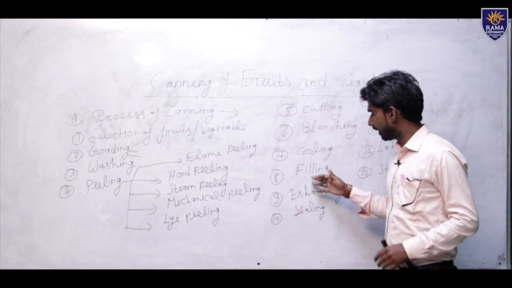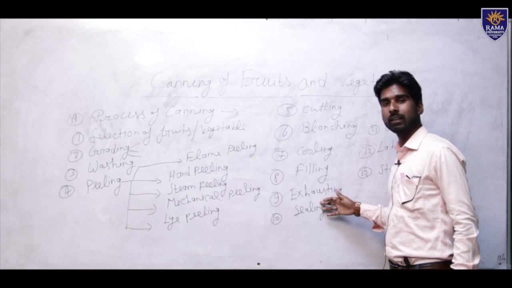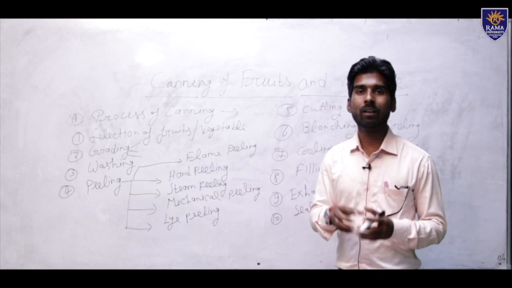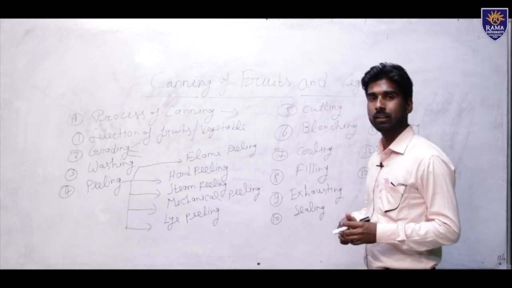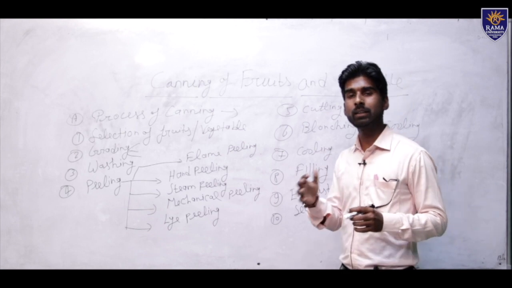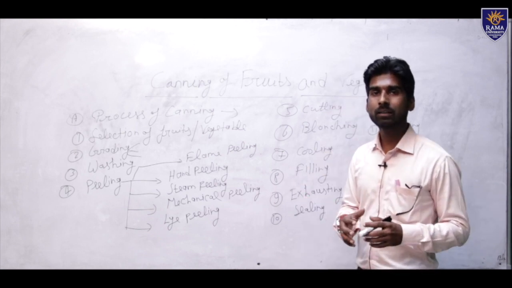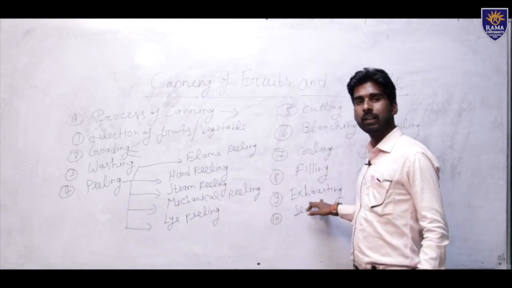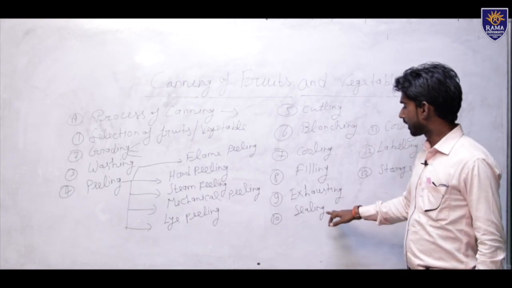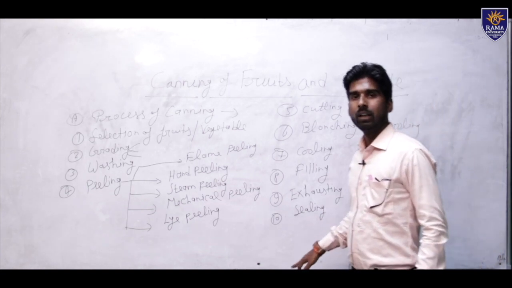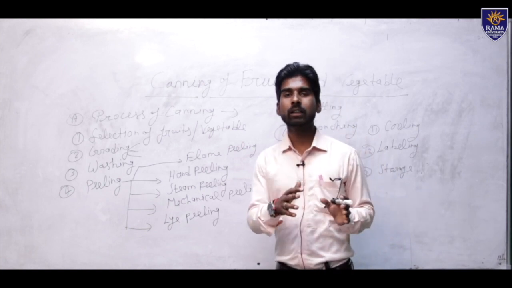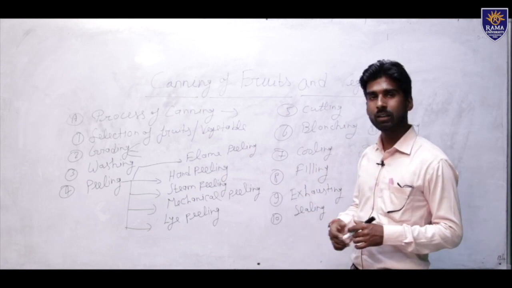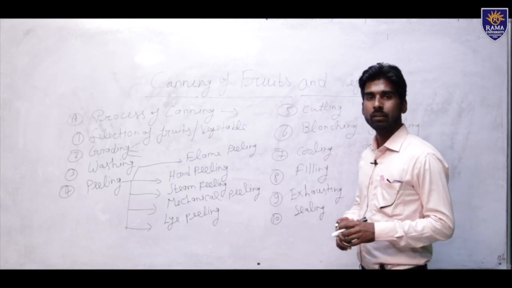And after filling, we use exhausting. Exhausting means when the products are filled in the bottles or cans, the exhausting is done. Exhausting means removal of air in the bottles or cans so they are air tight. After exhausting, we use sealing. When the air is removed from the bottles, they seal the bottles.